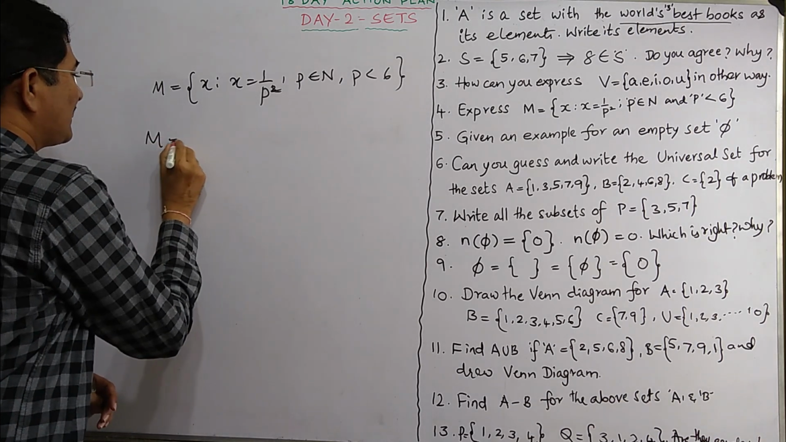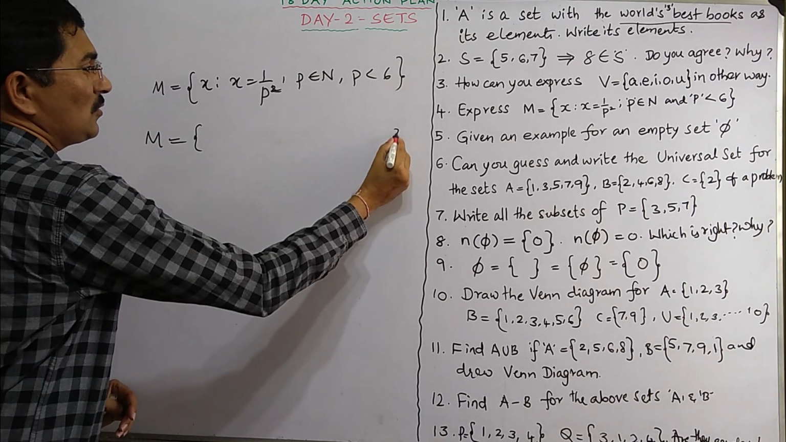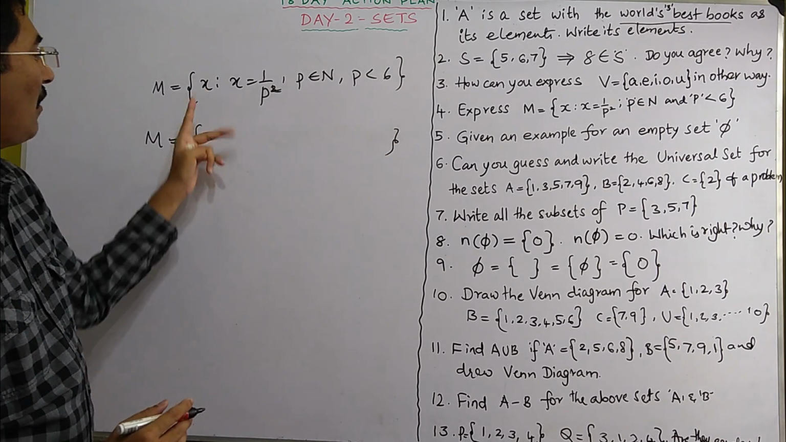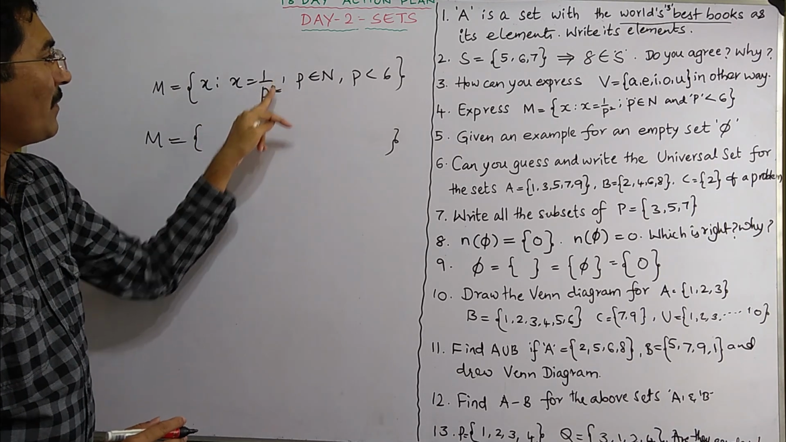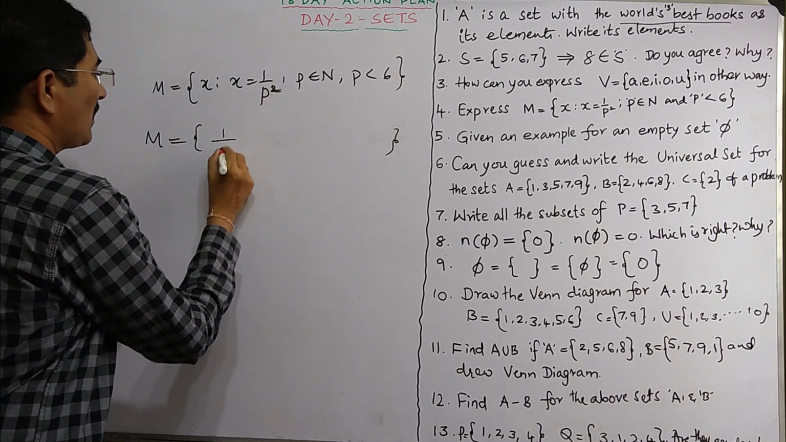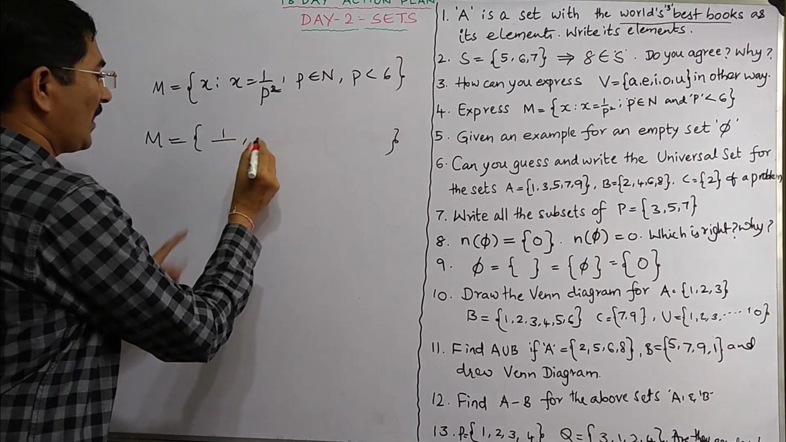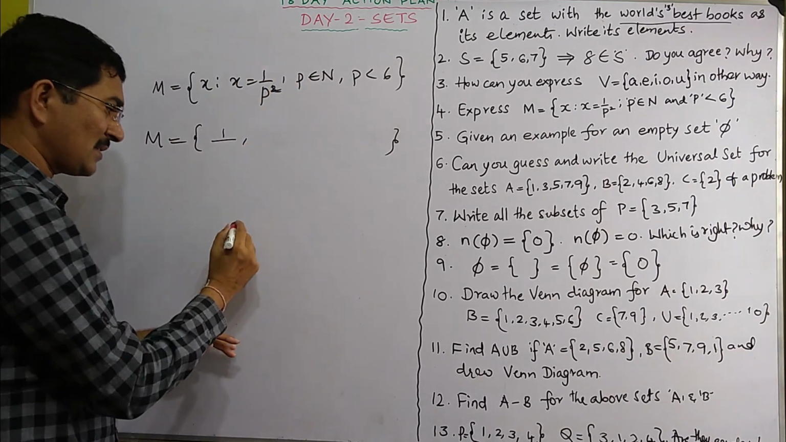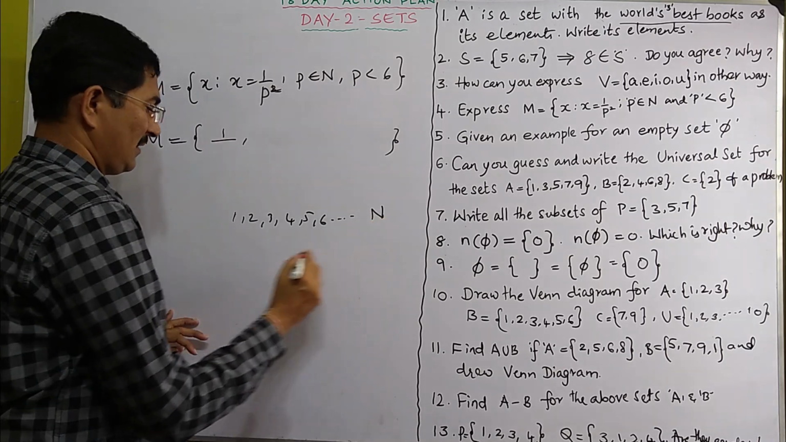So the name remains the same, M. So M is equal to some elements separated by commas. So what are the elements? They all have x's. So what is x? 1 by p square. So it is something 1 by something, 1 by p square. But what is p? P is a natural number. What are natural numbers? Represented by N.